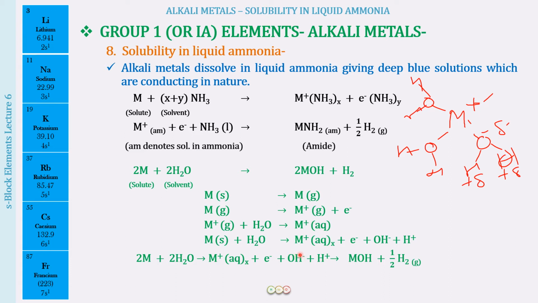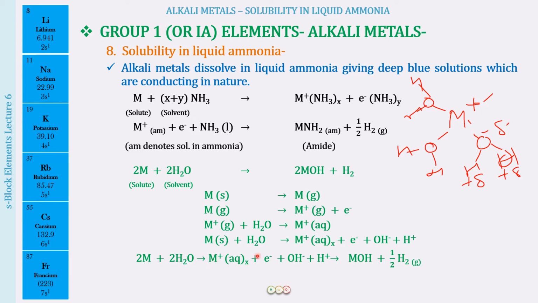So now these OH ions are negative, and the M positive ions are the cations. So this is what we have as MOH, that is the alkali metal hydroxide. But whenever the alkali metal hydroxide is in solution in water, it is always found in the ionized state because it is a very strong base. So that is why we see them as M positive hydrated ions and OH negative.